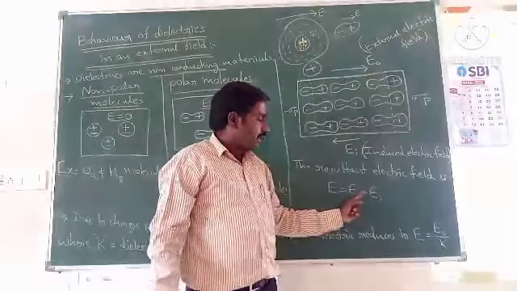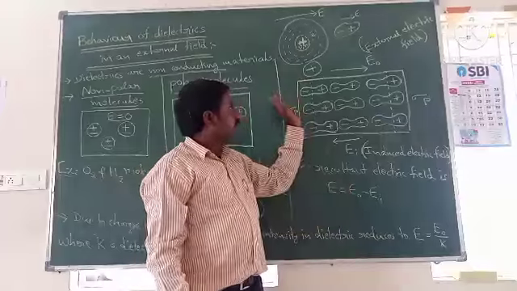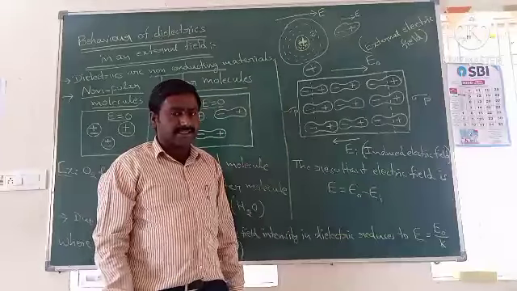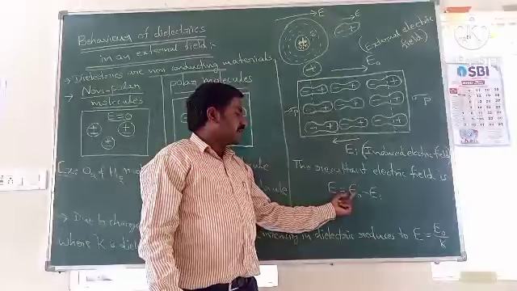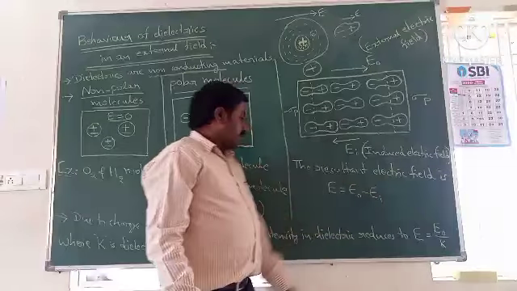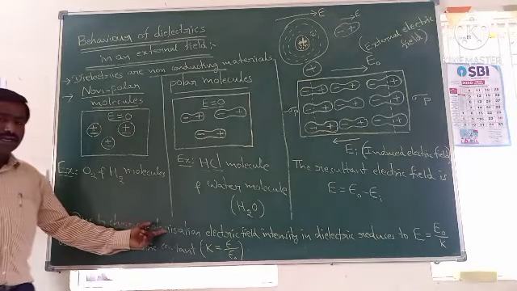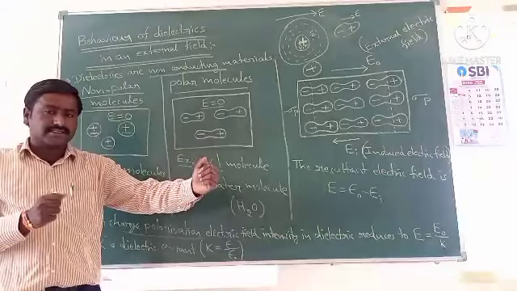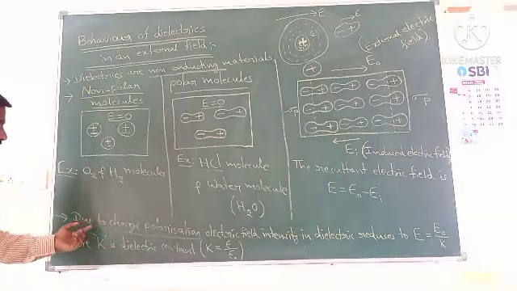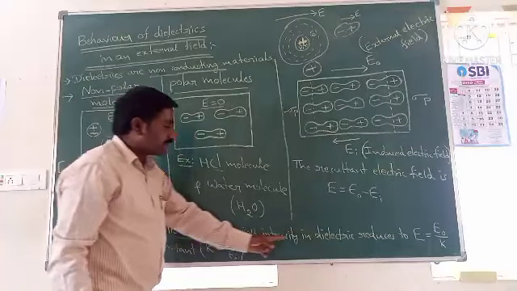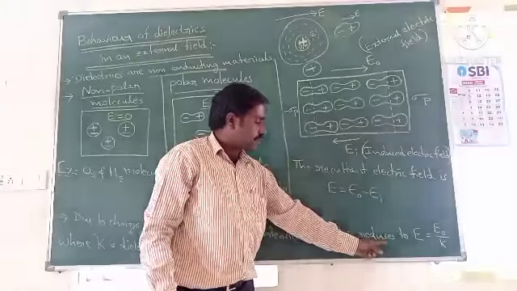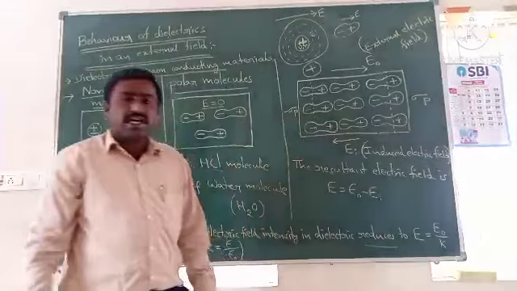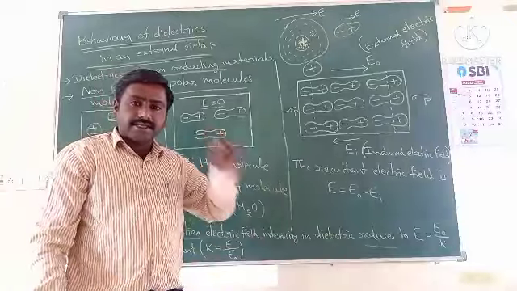Why? What is the reason for the minus? Because E0 direction is from left to right and Ei direction is from right to left. They are in opposite directions, so the resultant electric field is E0 minus Ei. Charge polarization means the separation of positive and negative charges. So due to charge polarization, the electric field intensity in dielectrics reduces to E0 by K. The electric field intensity is reducing in dielectrics.